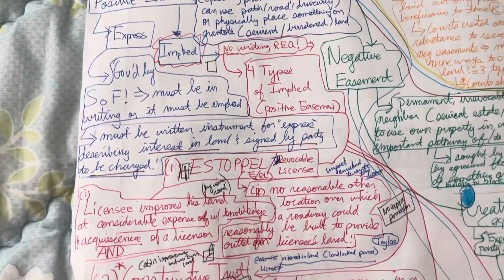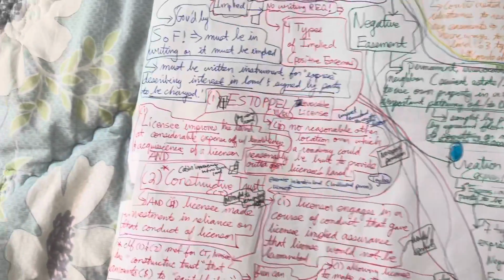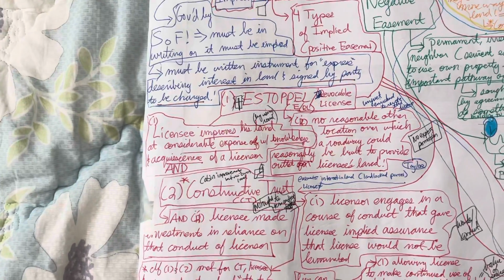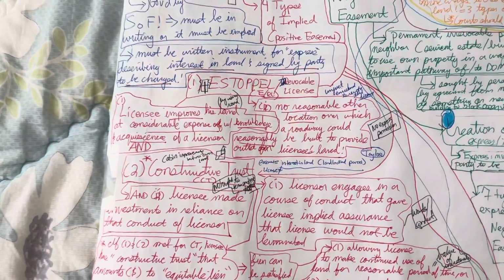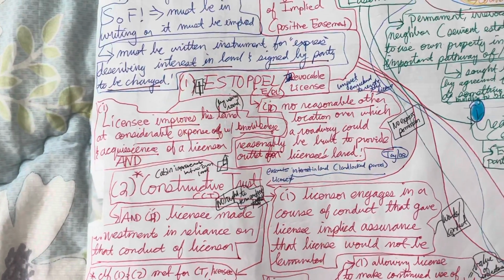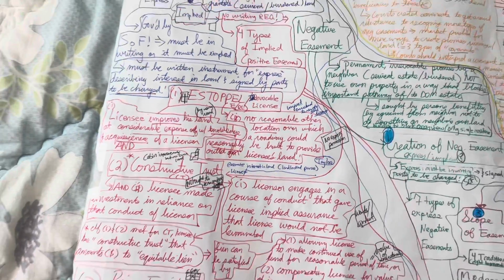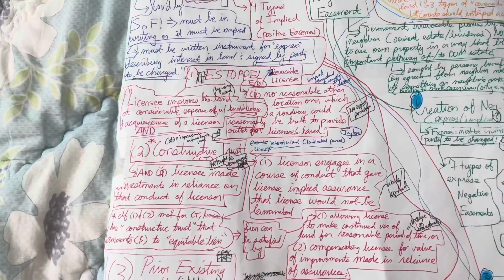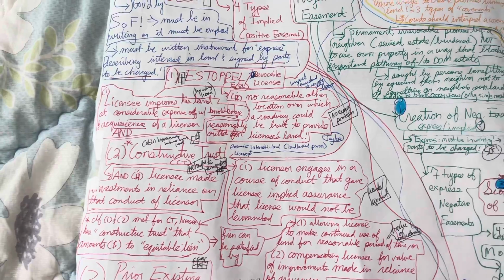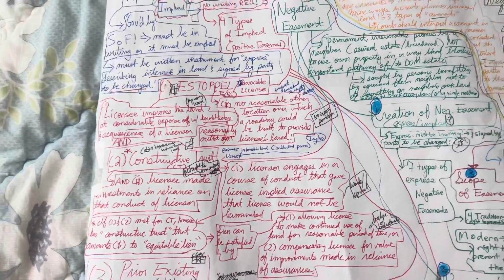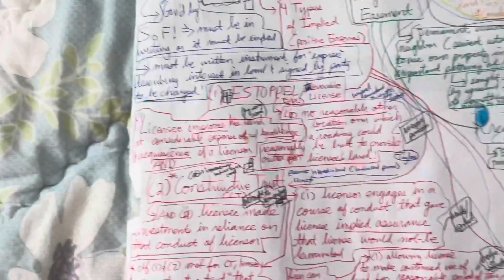If we are to revoke this license, it might unjustly enrich the original licensor who acquiesced for quite some time, maybe had the licensee build a house with the knowledge that the road could be used for a substantial period of time, maybe indefinitely.